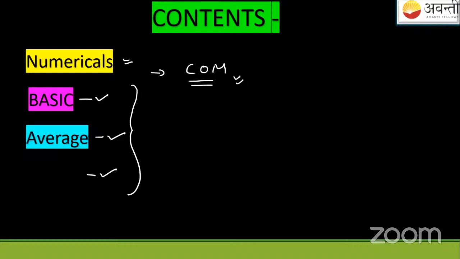First we'll start with the numericals. You can put a text in the chat box. We'll start from the basic, as I've told you, then average, then tough level numericals. One thing is missing, since you have joined now, I'm launching a poll for you. It's not available. Let me launch a different poll.